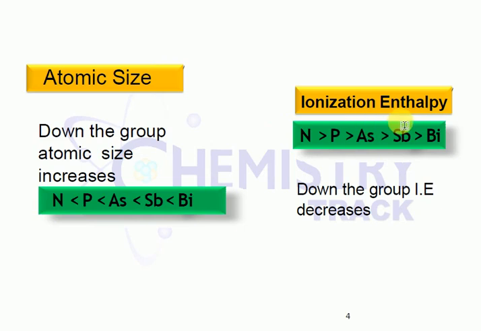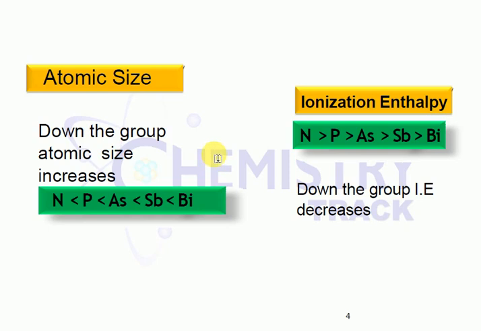Next, come to ionization enthalpy. What is ionization enthalpy? The minimum amount of energy required to remove electrons from the outermost shell. Nitrogen is a non-metal, so removing electrons from nitrogen is very difficult. Also, because of its small atomic size, the nuclear force of attraction is very strong, so it is very difficult to remove the electrons from nitrogen. Then come phosphorus, arsenic, antimony and bismuth. Down the group, the ionization energy value decreases only.